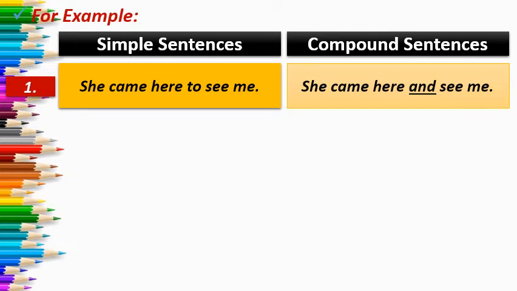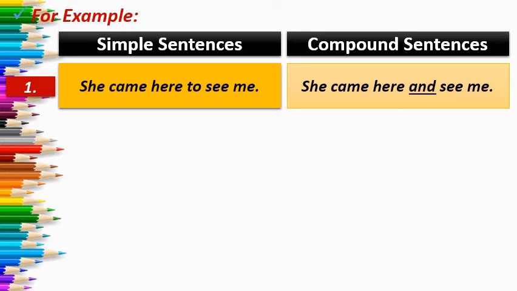So let us see how to split it. She came here, this is your first idea, one clean idea. It is giving us a complete meaning. See me means you are getting one more idea. So as you can see, you have already made the compound sentence by splitting this sentence into two independent sentences.